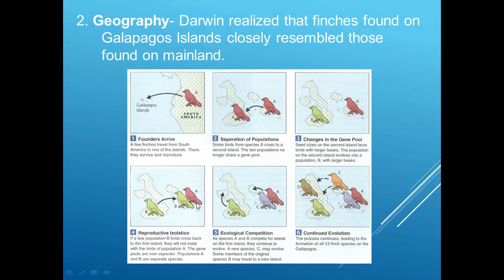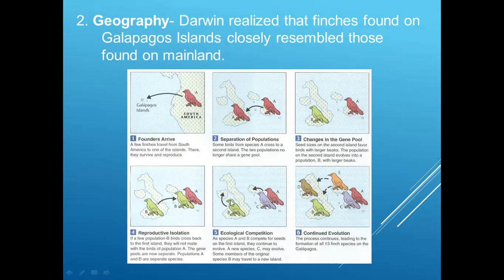Those organisms which are already on different islands, there could be migration of one kind of finch from, let's say, island B to island A. So now these two finches could reproduce and they could have a different population. Next would be ecological competition. As the number of birds keeps increasing, there may be competition amongst themselves. That would force the birds to move to new islands. So they will move to different locations now.